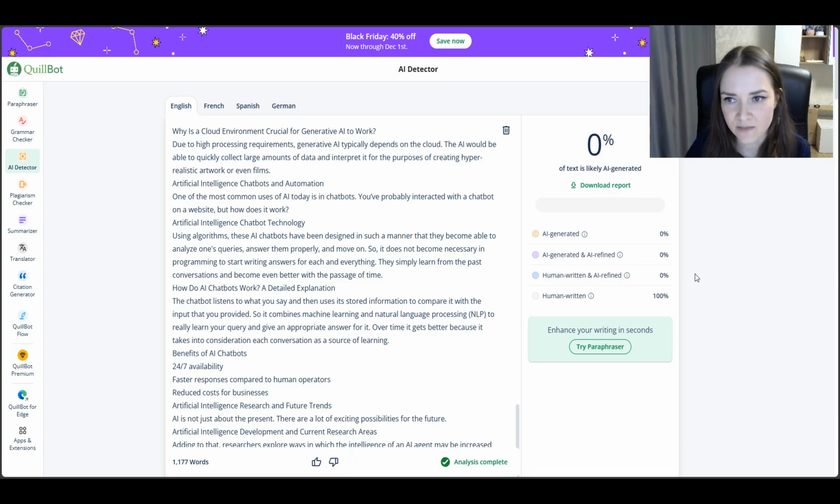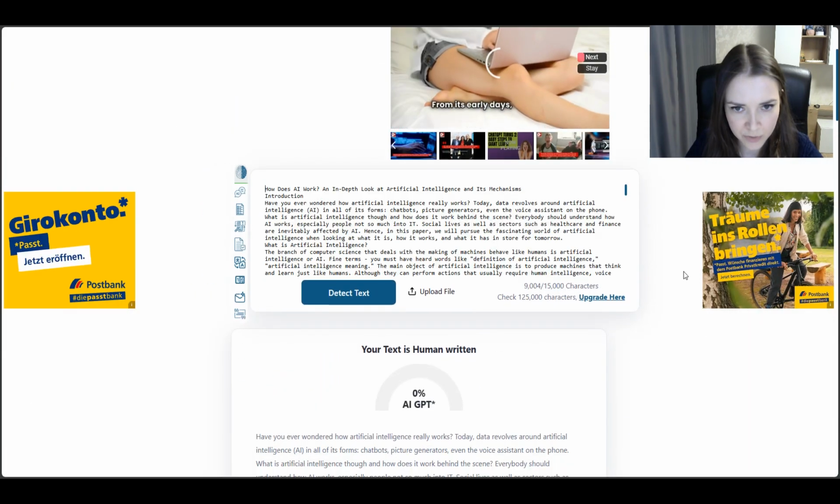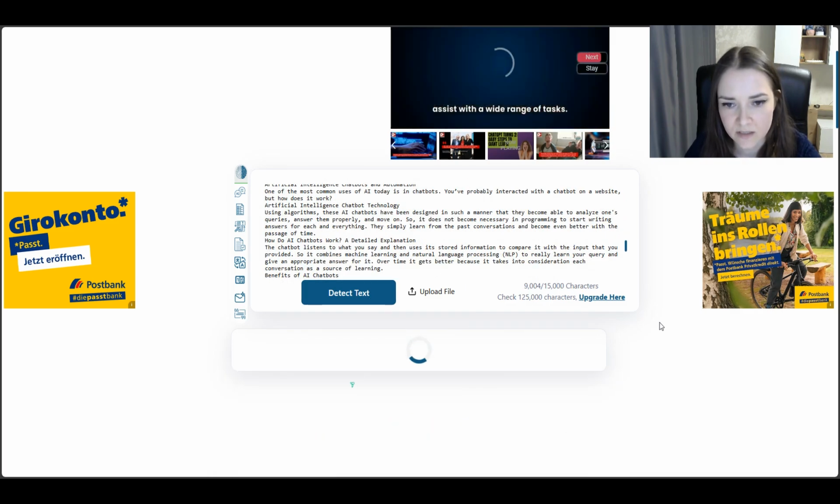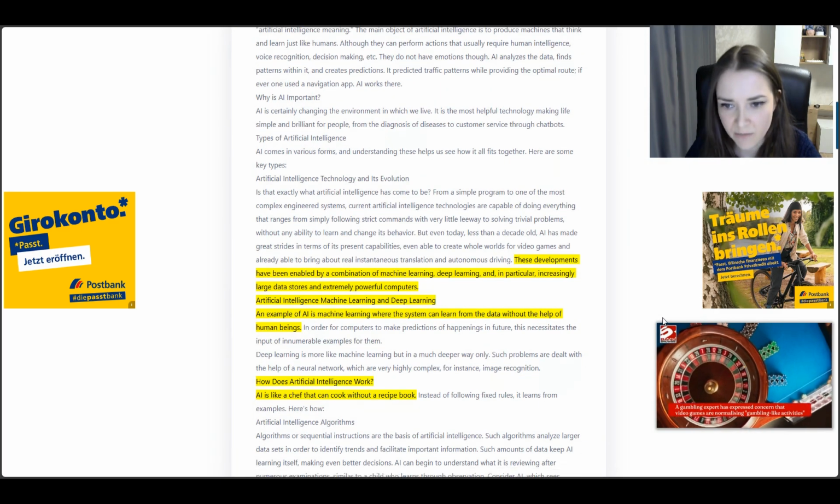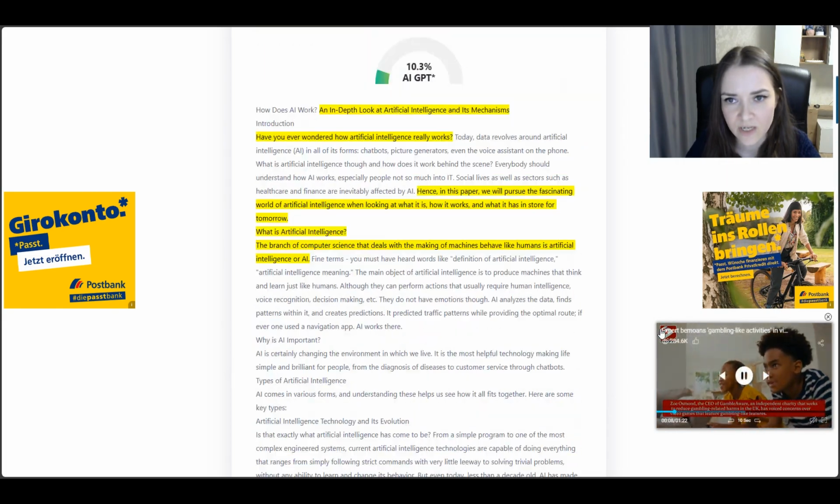So the text is already analyzed. We see that it's 0% of 8 likely AI generated. Let's see what ZeroGPT says. It detects 10%, so there's still some percent here, but not a lot.